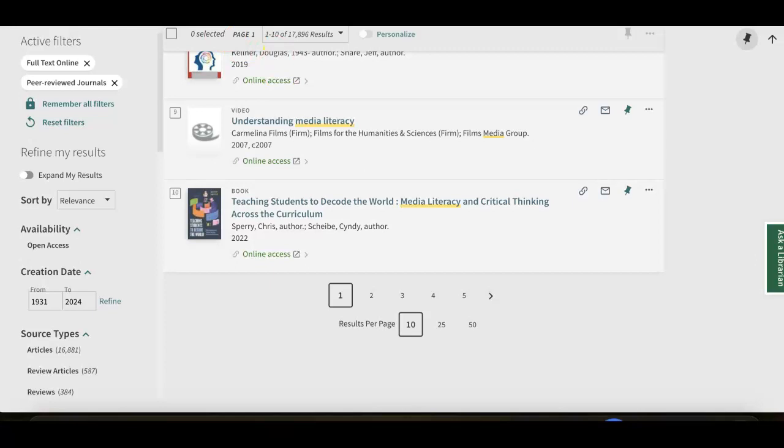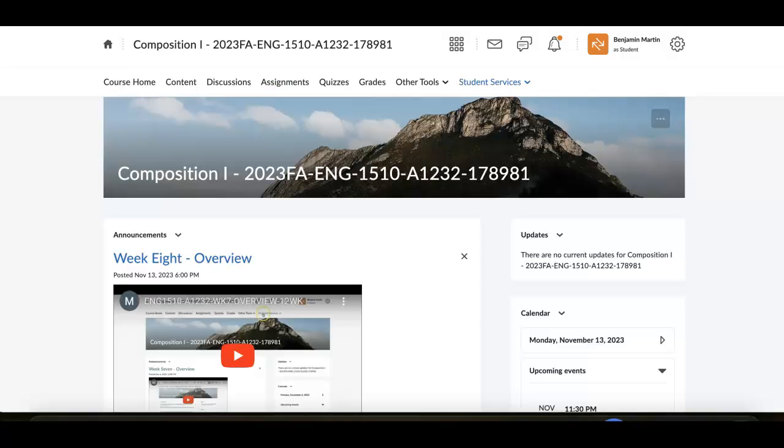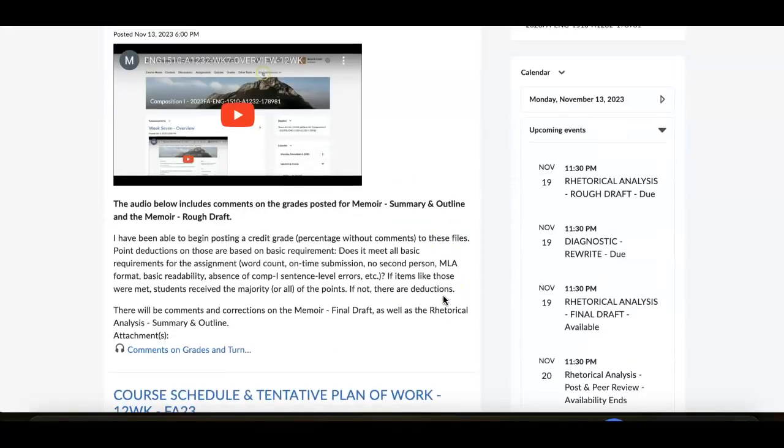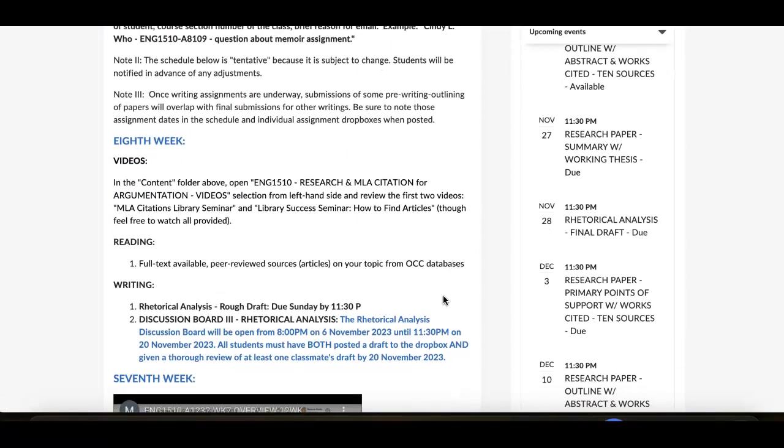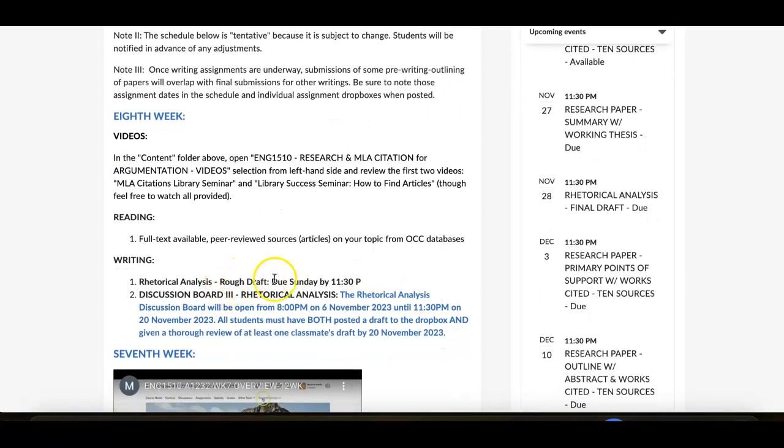You can get started on those now so that you can complete your summary and outline as soon as you're ready to do so with those content pieces. But for this week, in terms of the official due dates, you just have the rhetorical analysis rough draft coming up and your submission to the discussion board and review of a classmate's. All right.